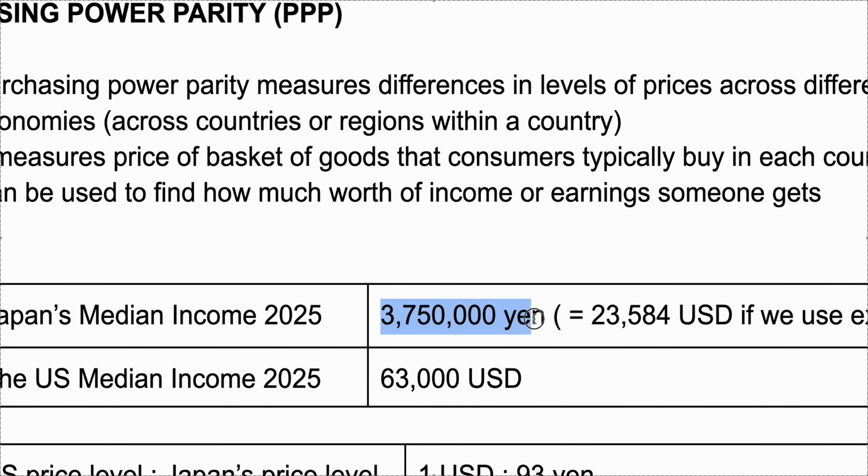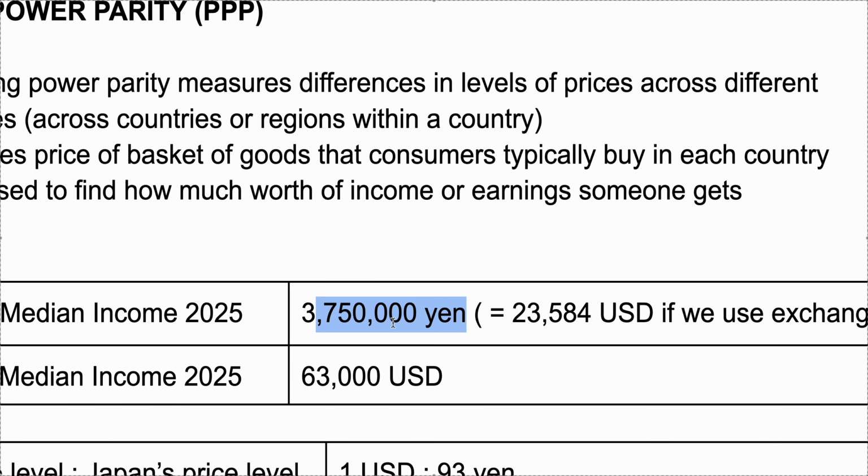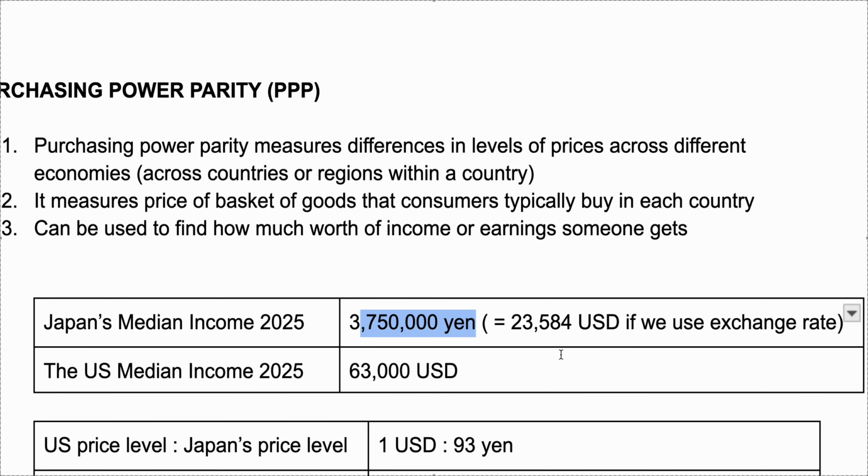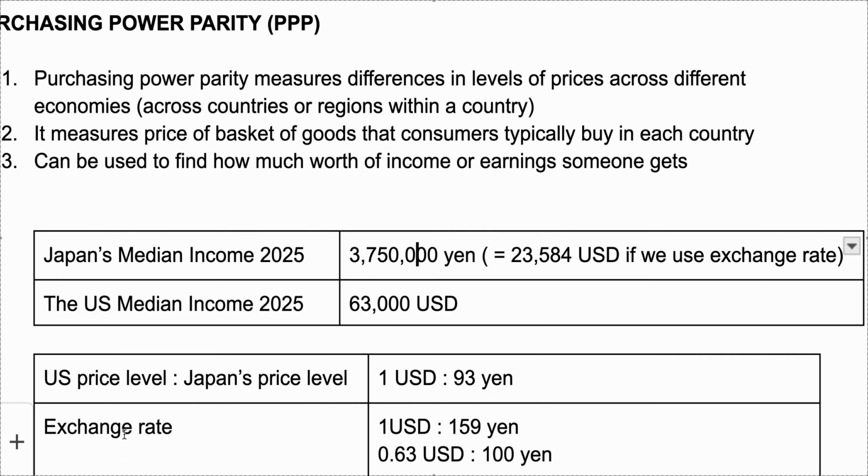This value doesn't really give you any idea of what kind of lifestyle this person is having with this income, right? And someone might argue, okay, let's just convert this yen into dollars. We have an exchange rate up here. If we apply this, it's going to be $23,584, right, using the exchange rate. This feels very, very low, right?